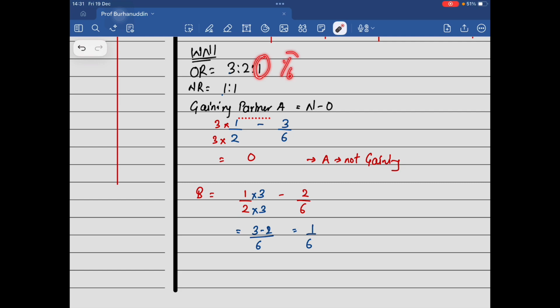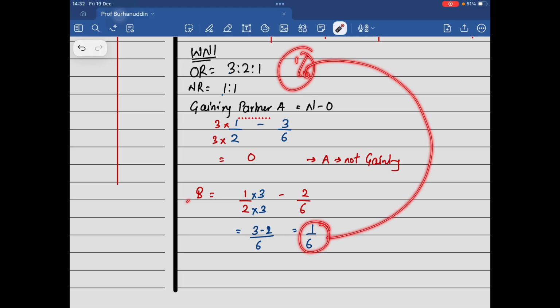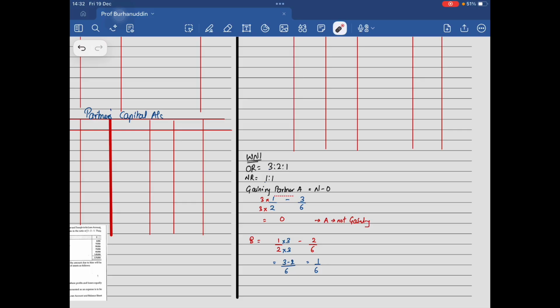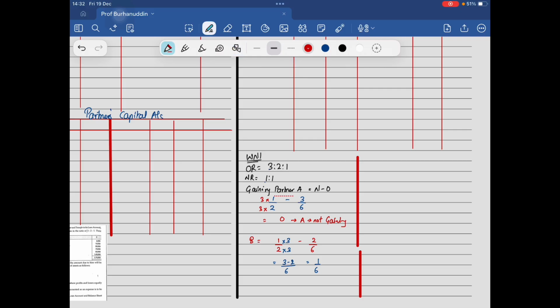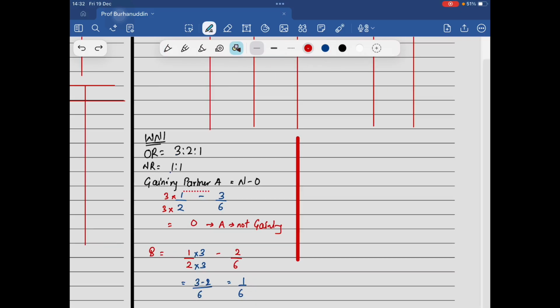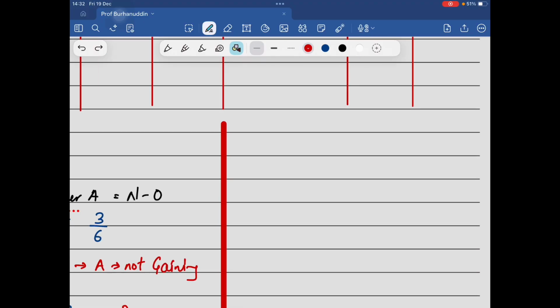The retiring partner was getting 1/6 of the share in the future profits. This 1/6 is now gained by B. Simple. So here in this question, C is sacrificing and B is gaining, correct?